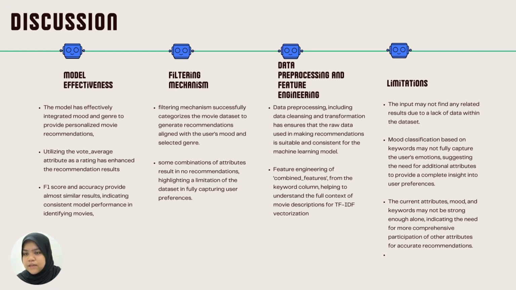Next, data pre-processing, including data cleansing and transformation, ensures that the raw data used in making recommendations is suitable and consistent for the machine learning model. Feature engineering of the common feature from the keyword column helps to understand the full context of movie descriptions for TF-IDF vectorization.